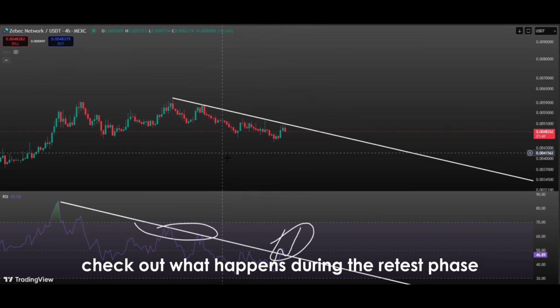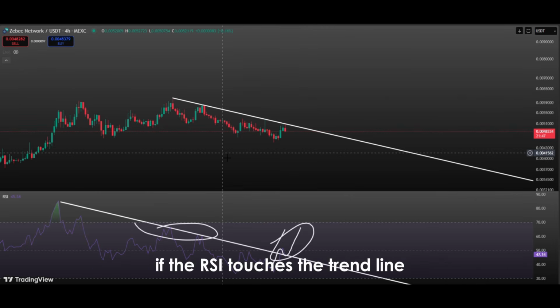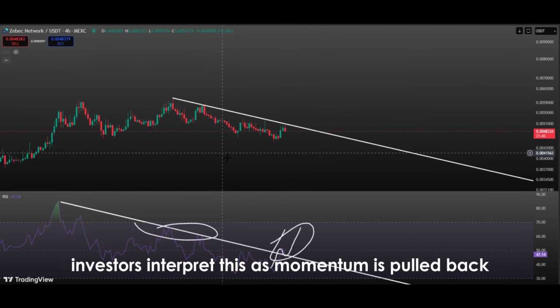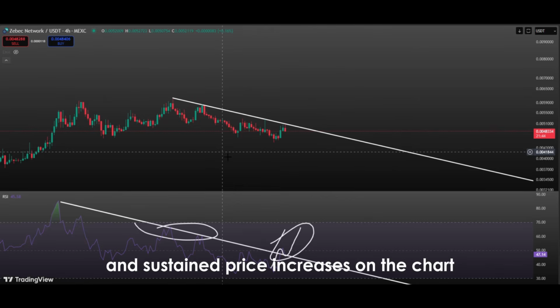What happens during the retest phase often determines the future of price movement. If the RSI touches the trend line and bounces strongly upward, it increases market confidence both technically and psychologically. Investors interpret this as momentum is pulled back but is still strong. This can set the stage for more stable and sustained price increases on the chart.